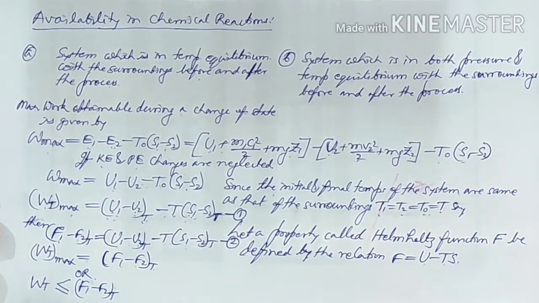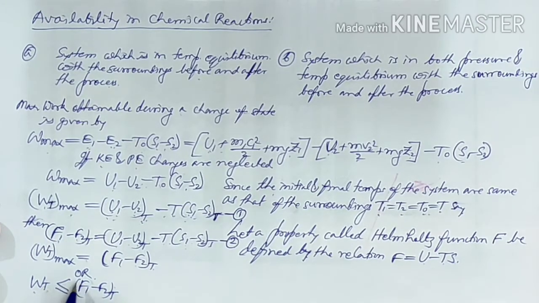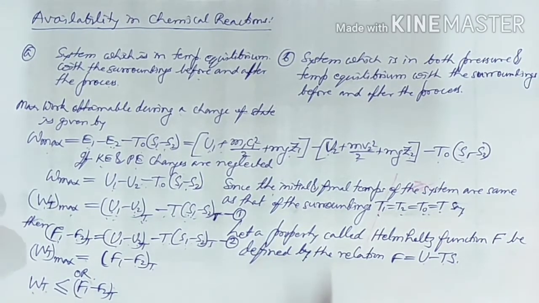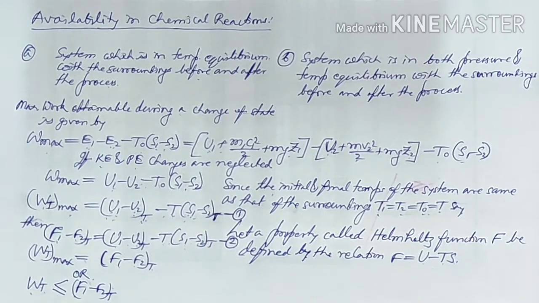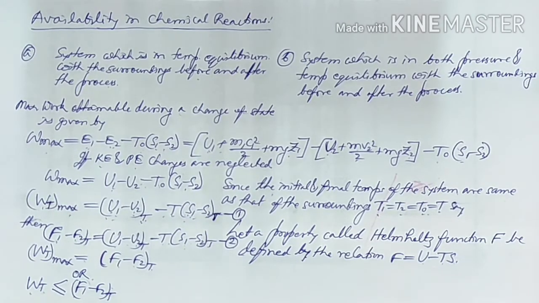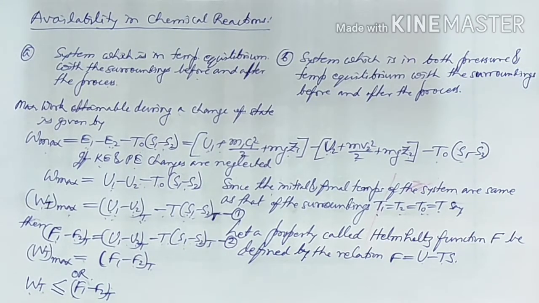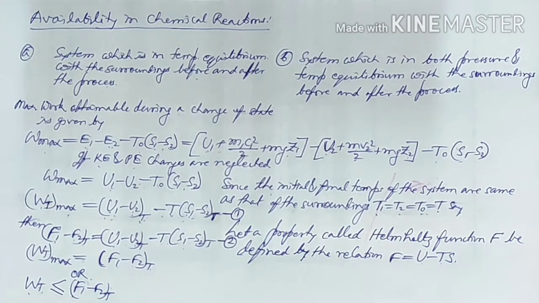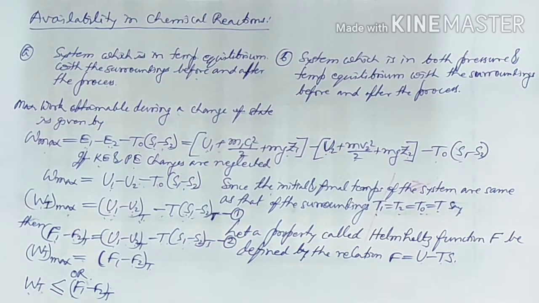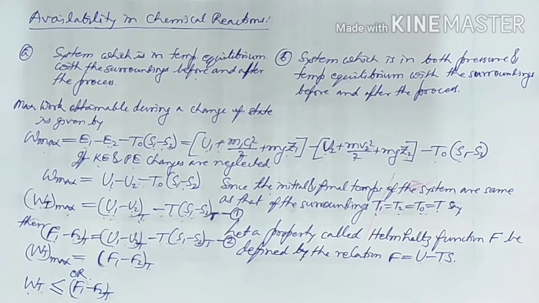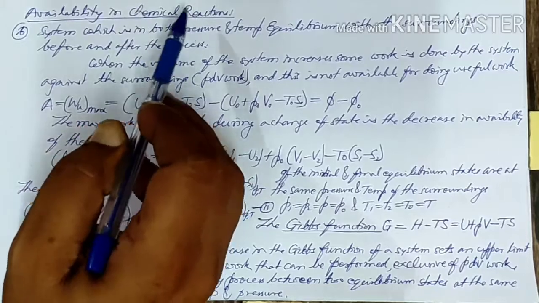That means Wt will be either less than or equal to the difference in the Helmholtz function. If it is equal, then we will say this particular process is a reversible process, and if it is less than the Helmholtz function, then we will say this process is an irreversible process. Availability in a chemical reaction.